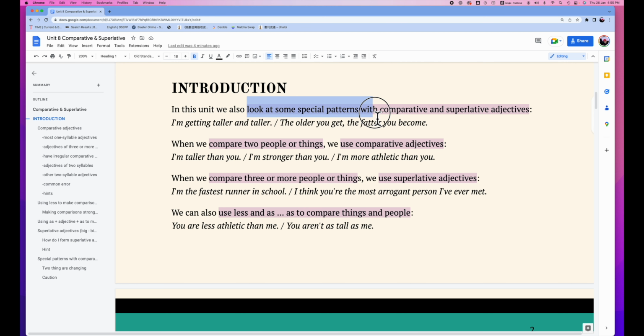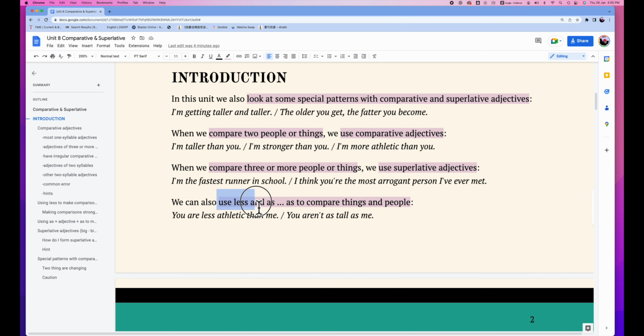Look at some special patterns with comparative and superlative adjectives. Comparing two people or things, we use comparative adjectives. Comparing 3 or more people or things, we use superlative adjectives. We can also use less and as something as to compare things and people.